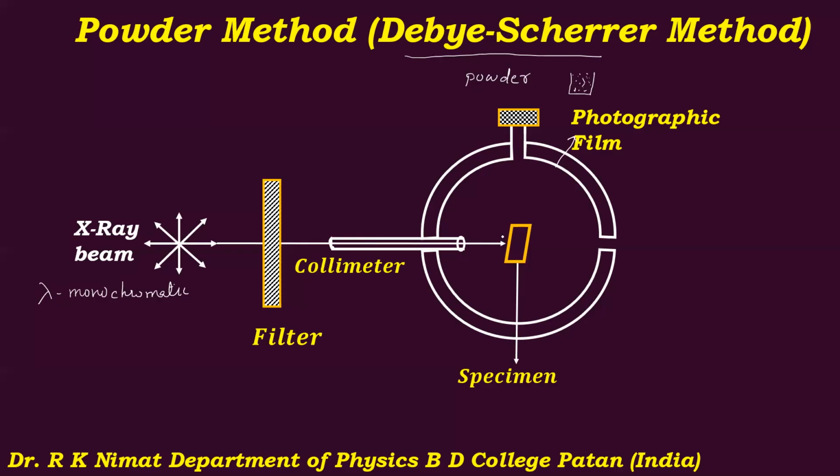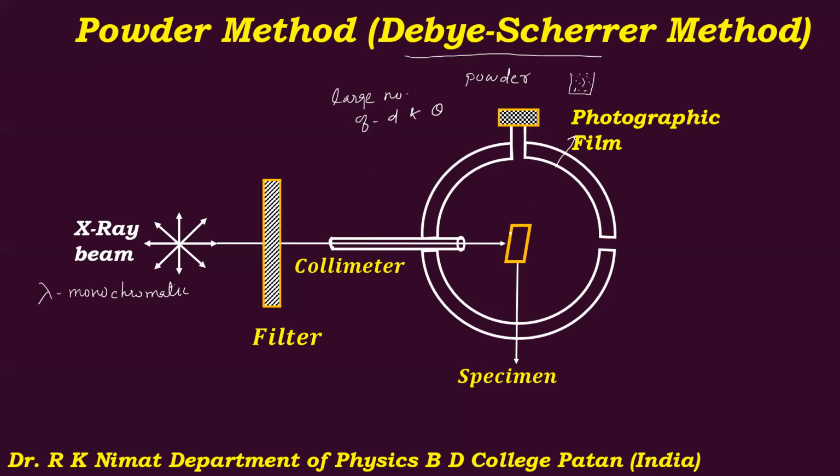Since the sample contains a large number of tiny crystallites which are randomly oriented, almost all possible values of d and theta are available because the specimen is taken in the form of powder.